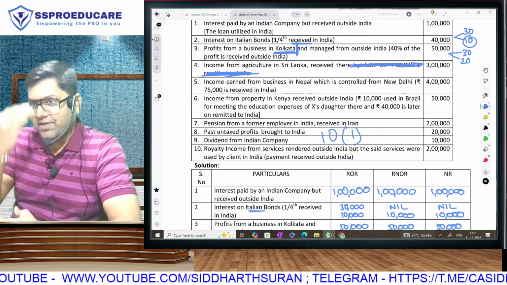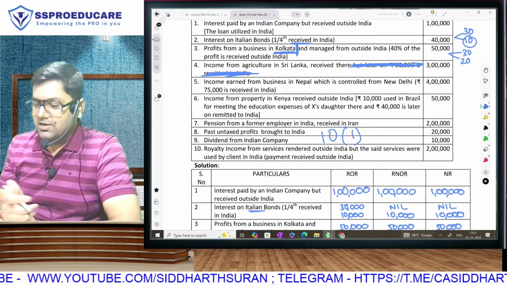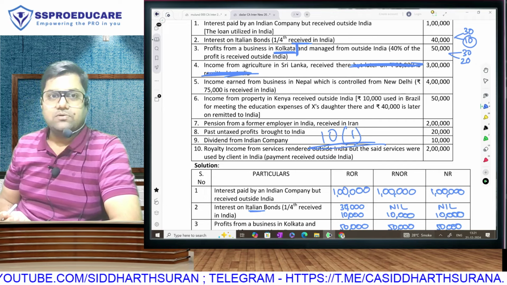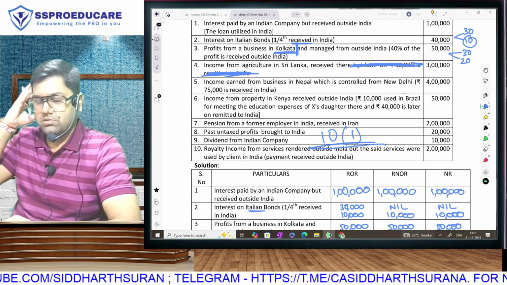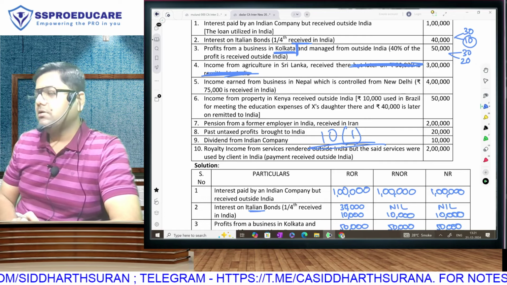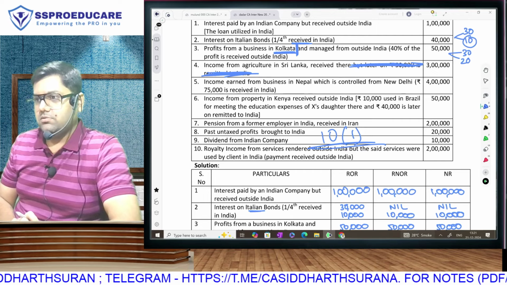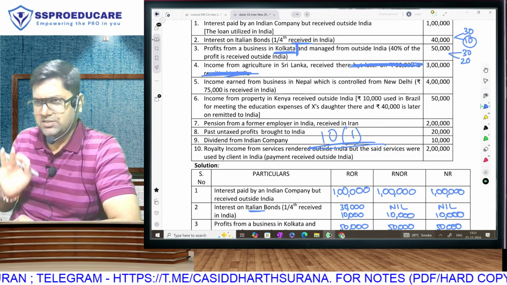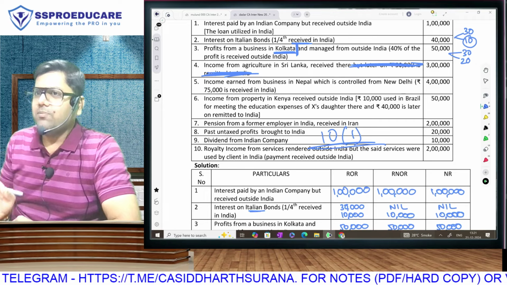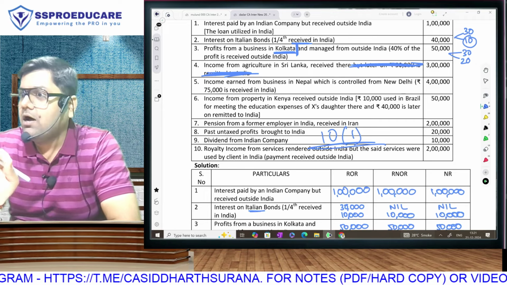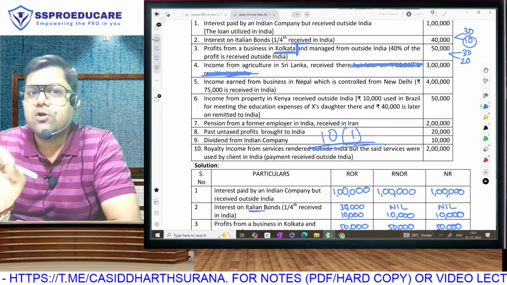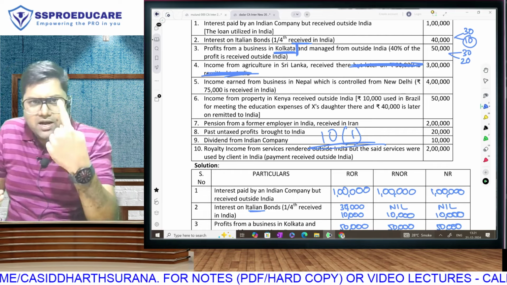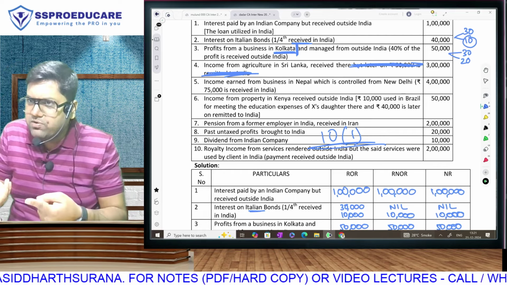In the classroom also, the first thing that we studied, the very first lecture itself, was agriculture. I am going to read out the first part of section 10 for you, from my mind, no need of any PDF or book. You just hear this. Rent or revenue from land which is used for agricultural purposes is going to be exempt. The statement goes like this: rent or revenue from land in India used for agriculture. You don't need to write it anywhere. Exempt income will start; the first section I will teach you is 10(1). In that I will be doing it in writing.